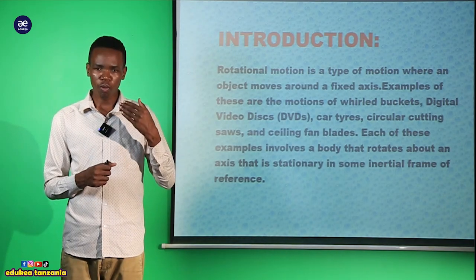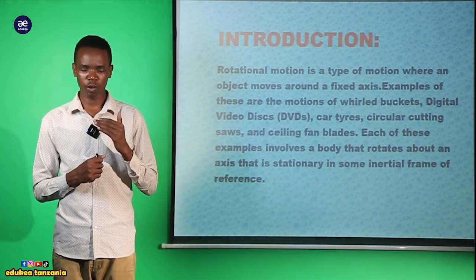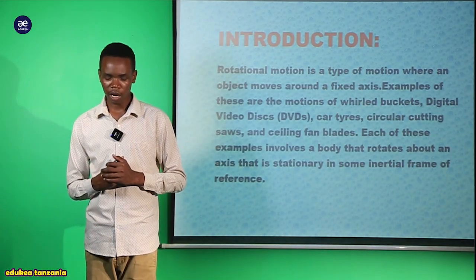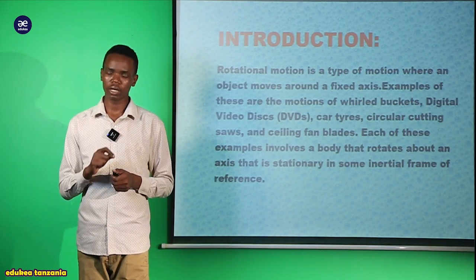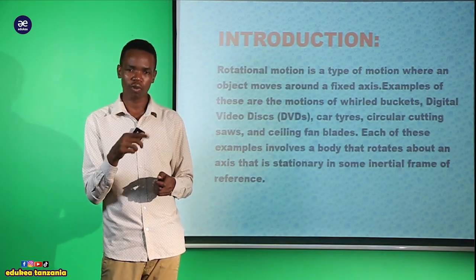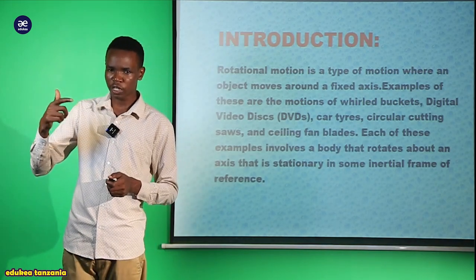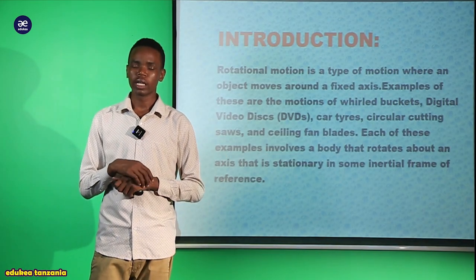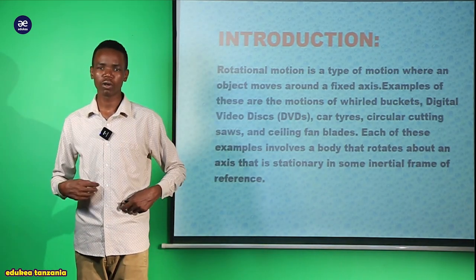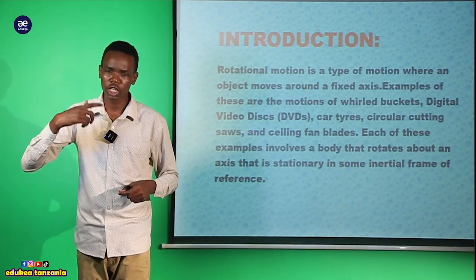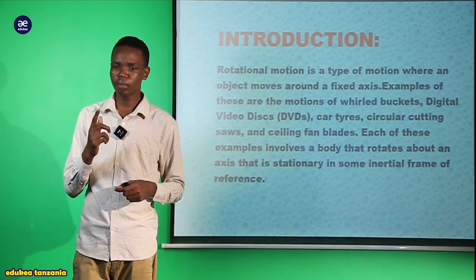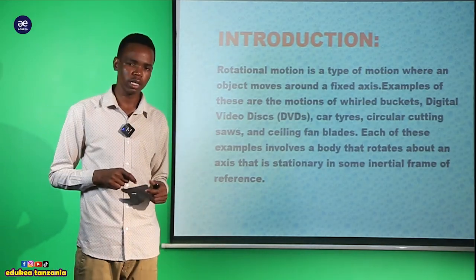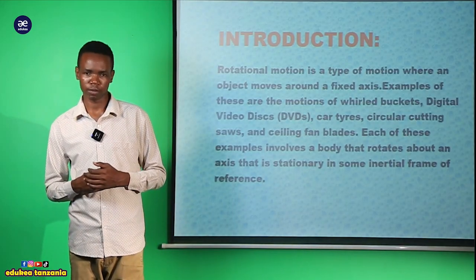If we observe any object or body trying to rotate, to move around a fixed axis, we say it is a rotation motion. They move without changing their original shape. It means the shape remains constant, but they rotate around a fixed axis.